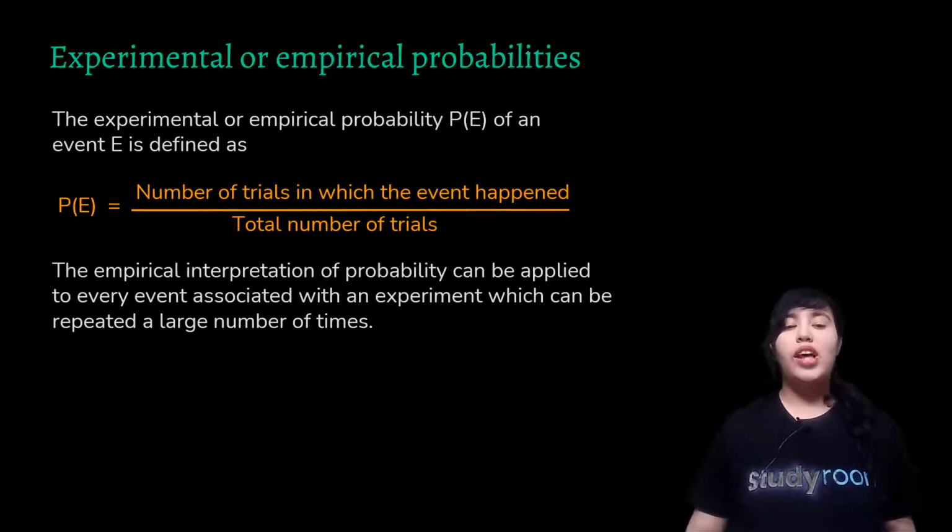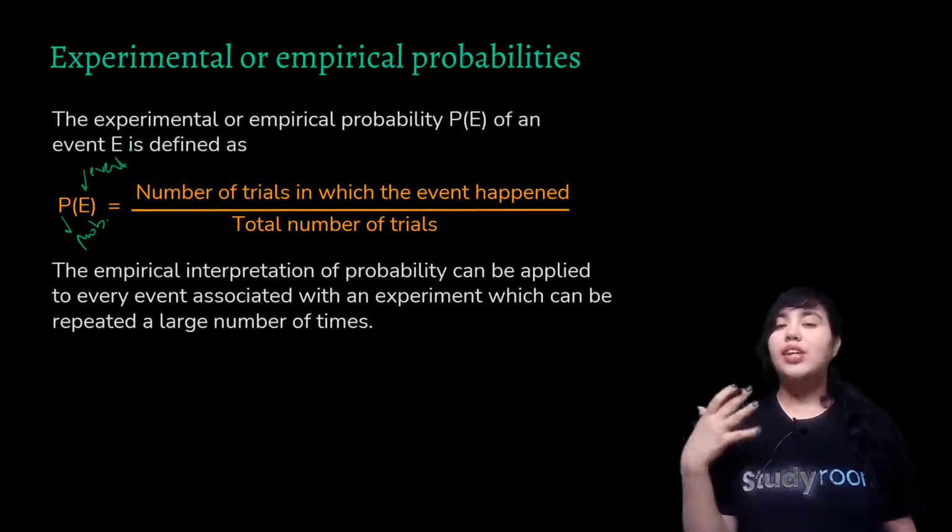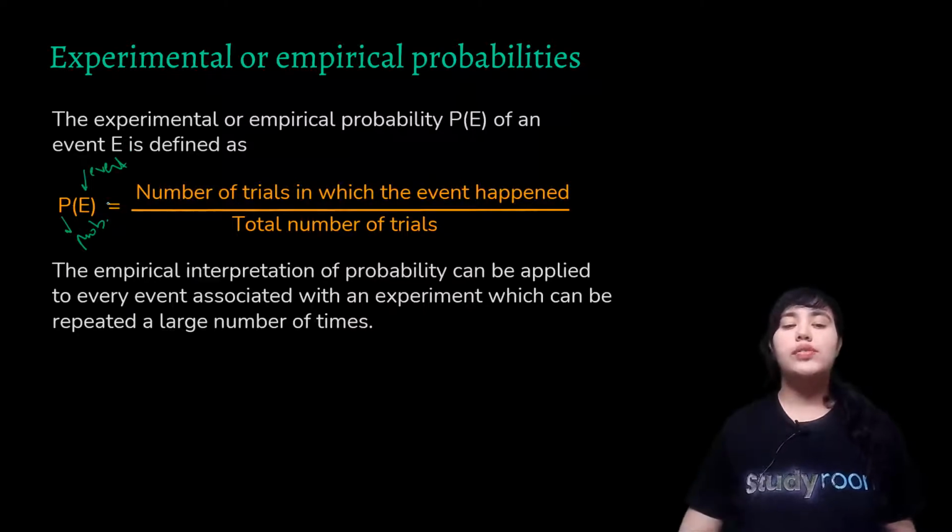So this is the formula for experimental or empirical probability. It is very important to notice how we denote probability. P stands for probability, and here the parentheses, basically your round brackets. Inside these parentheses you mention the event. You can have an event name by yourself. We usually denote them by capital letters. You can use any letters of the English alphabet ranging from A to Z, or you can write this event in words as well. It doesn't matter.